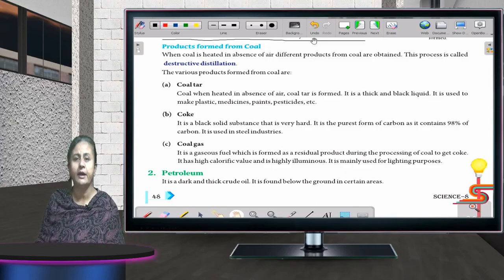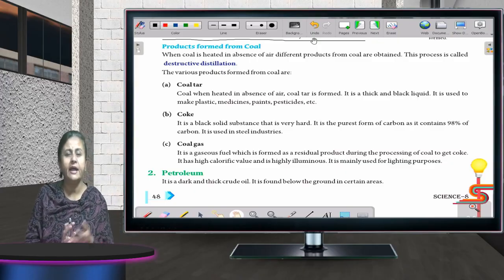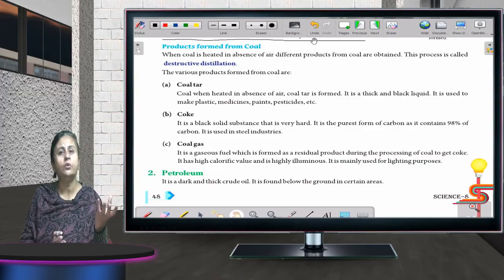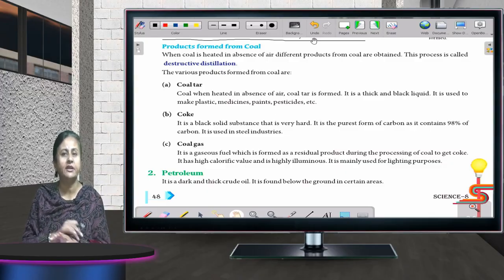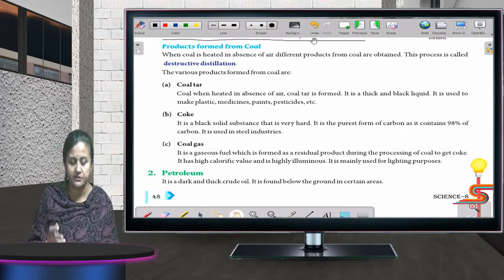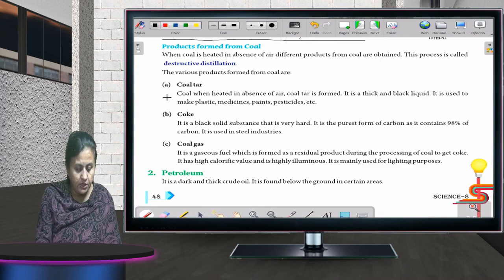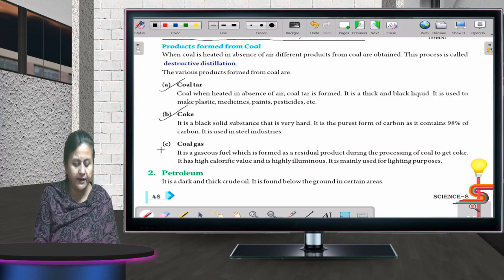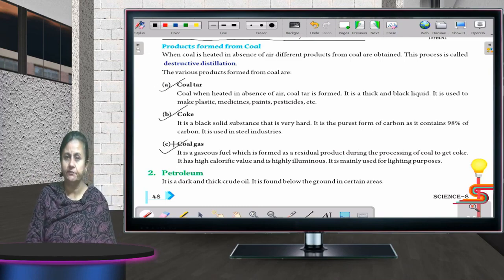In winters, we are burning coal so that the room is heated. But at the end, when we are burning the coal in presence of air, what is happening? We are just getting ashes. But in case we are burning the coal in absence of air, we are getting different products. First is coal tar, second is coke, and third is coal gas. And heating of coal in absence of air is called destructive distillation of coal.